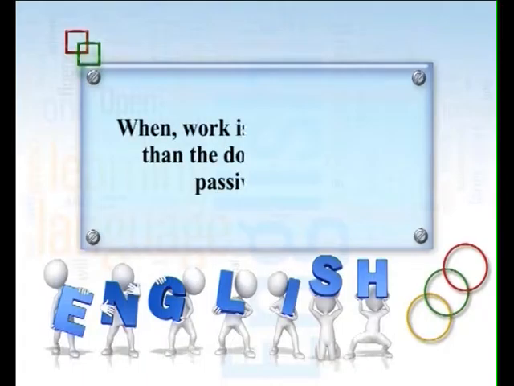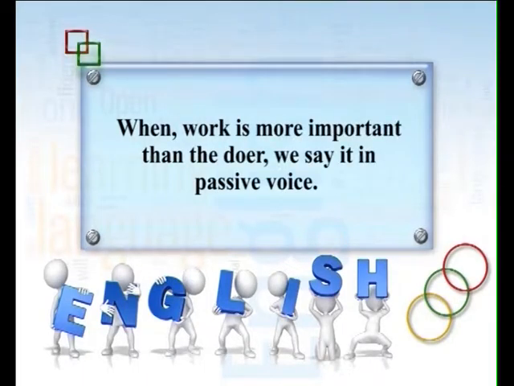And you see some more things about why passive voice is required. First thing you came to know, that when the work is more important than the doer, we say it in passive voice. Secondly, we do not know who has done it.